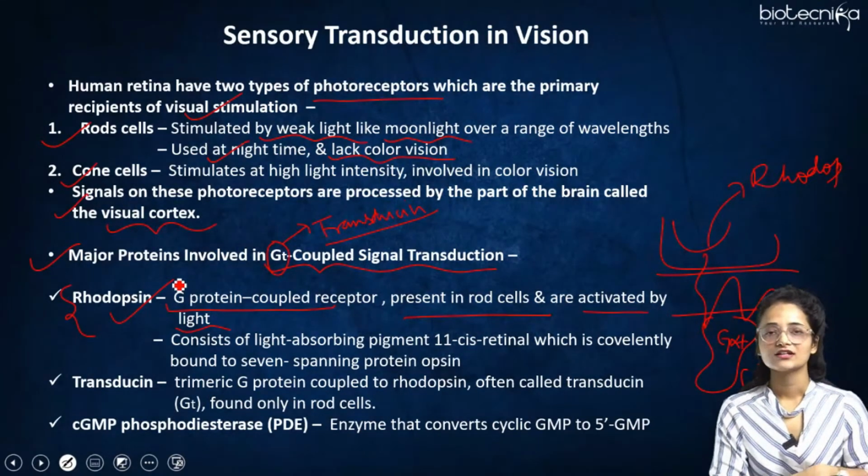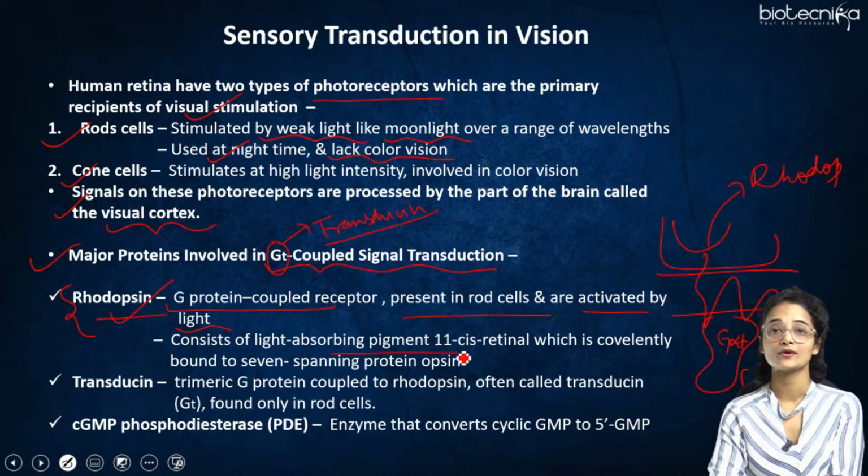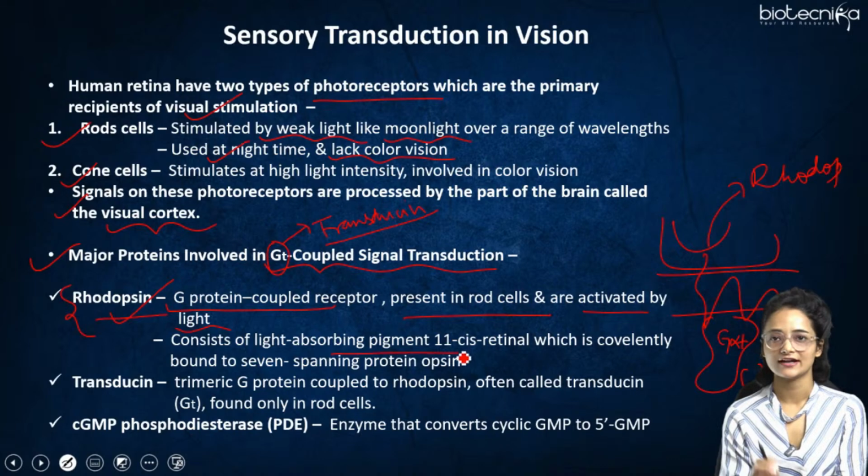Then it consists of a light absorbing pigment. This rhodopsin also consists of a light absorbing pigment, that is 11-cis retinal.